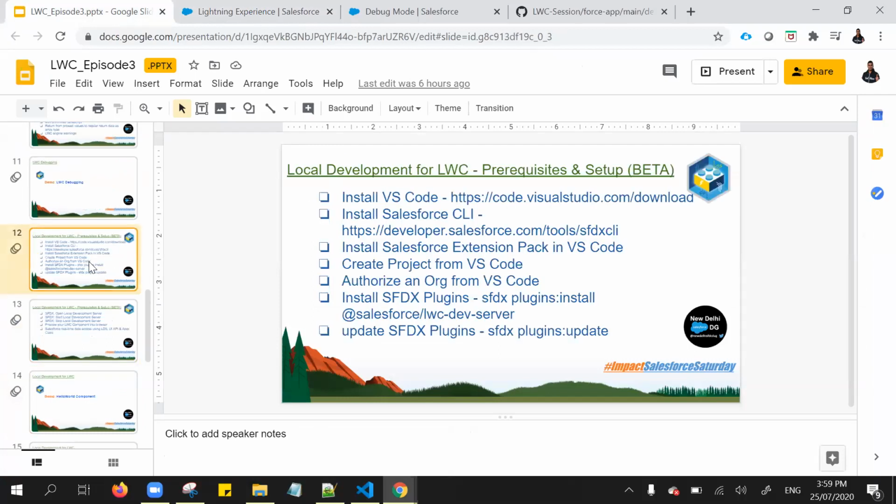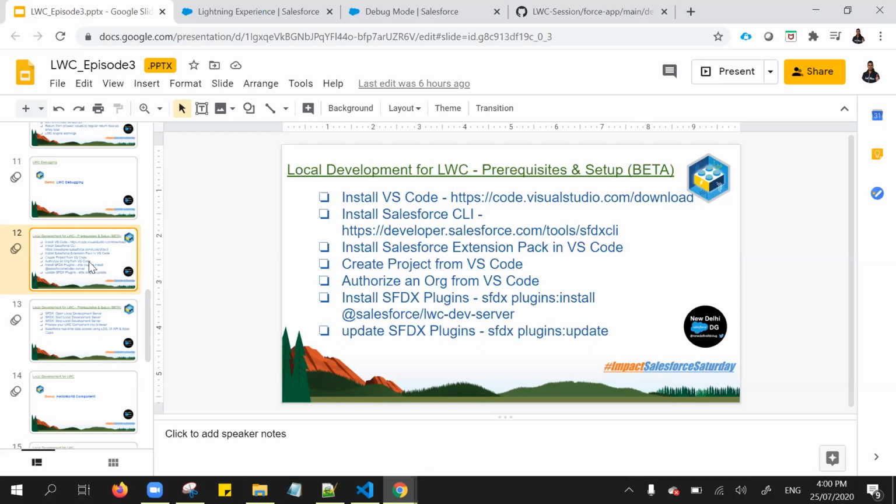Next one, the local development for the Lightning Web Component. As part of the Winter '20 release, Salesforce introduced local development for the Lightning Web Component. The local development server is a Salesforce CLI plugin that configures and runs Lightning Web Components. It enables the server on your computer. You can develop the Lightning Web Components and see the results without pushing or deploying your Lightning Web Component to your Salesforce org.